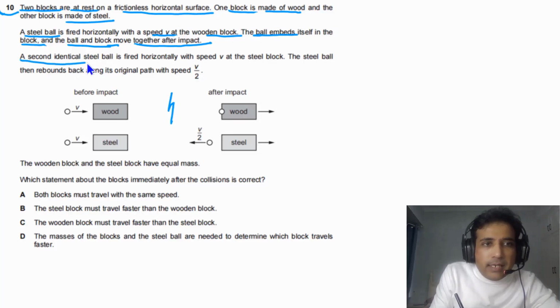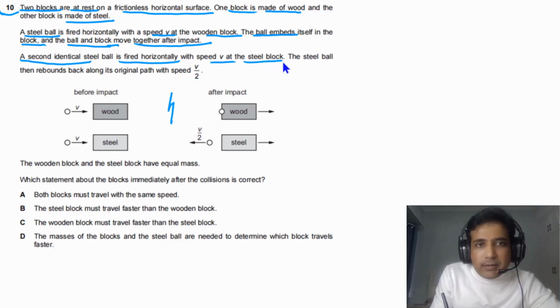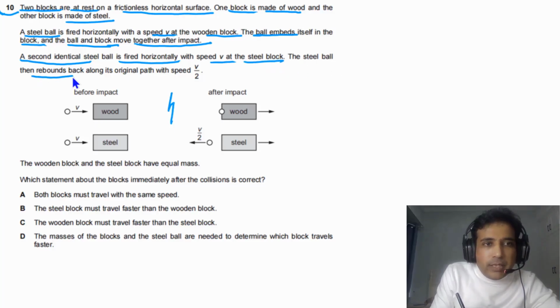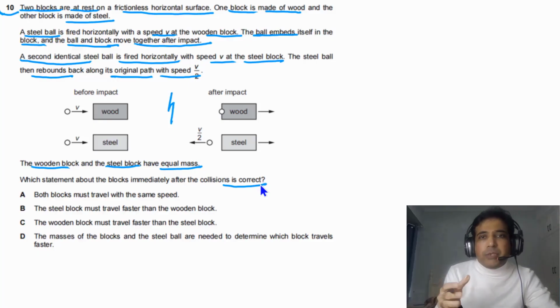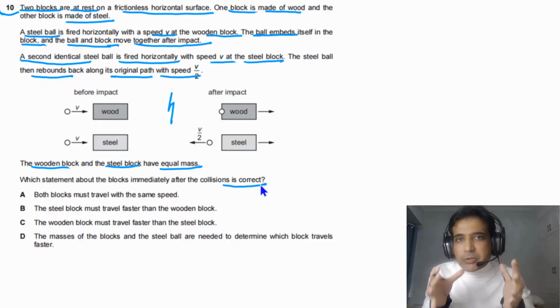A second identical steel ball is fired horizontally with speed V at the steel block. The steel ball then rebounds back along its original path with speed V by 2. The wooden block and steel block have equal mass. Which statement about the blocks immediately after the collision is correct? So this is a basic question about conservation of momentum.